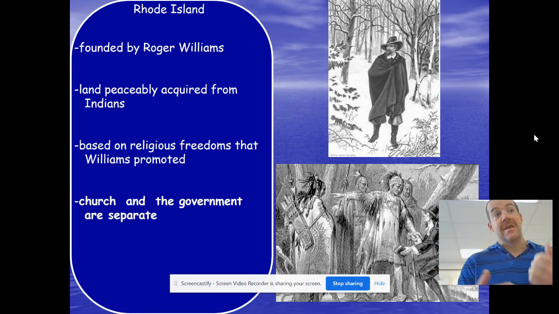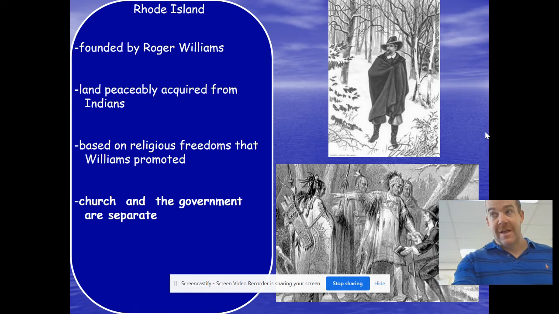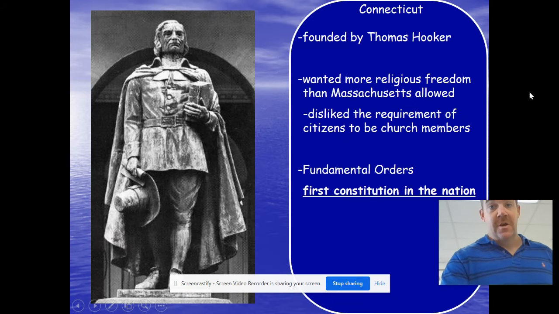He founds the colony of Rhode Island on religious freedom, but also on establishing friendly relations with the Native Americans, which the Massachusetts Bay Colony, as well as the Jamestown Colony in Virginia, did not do, and he did in Rhode Island. Separation of the church and the government, or church and state. That's another thing that our government today is based on.